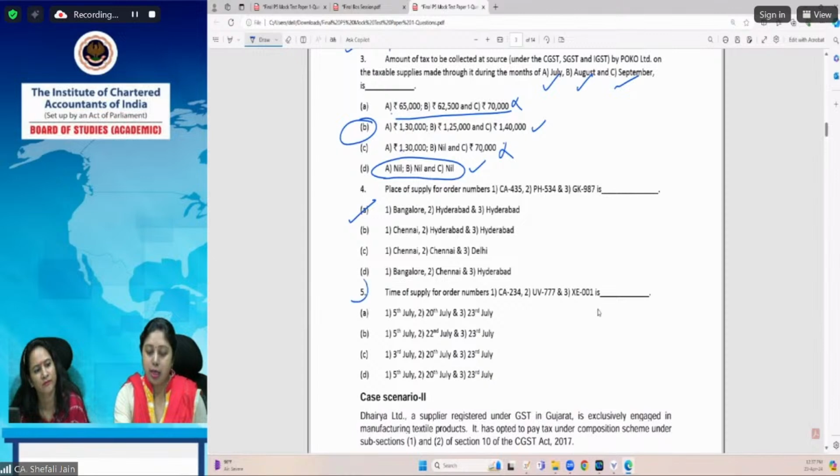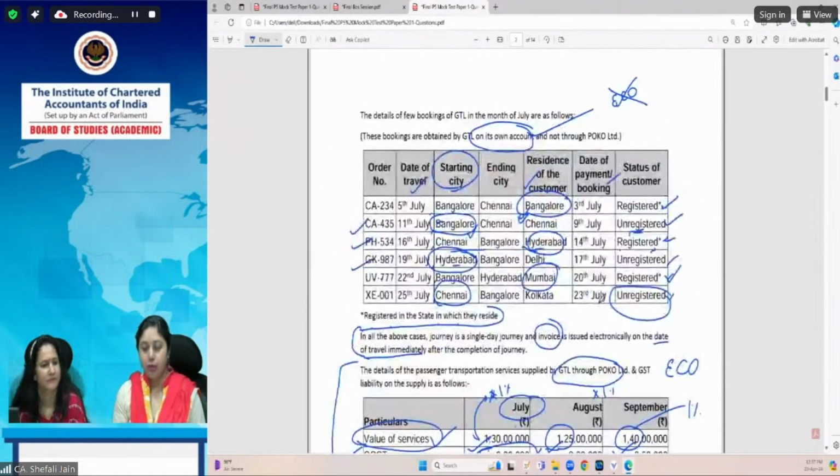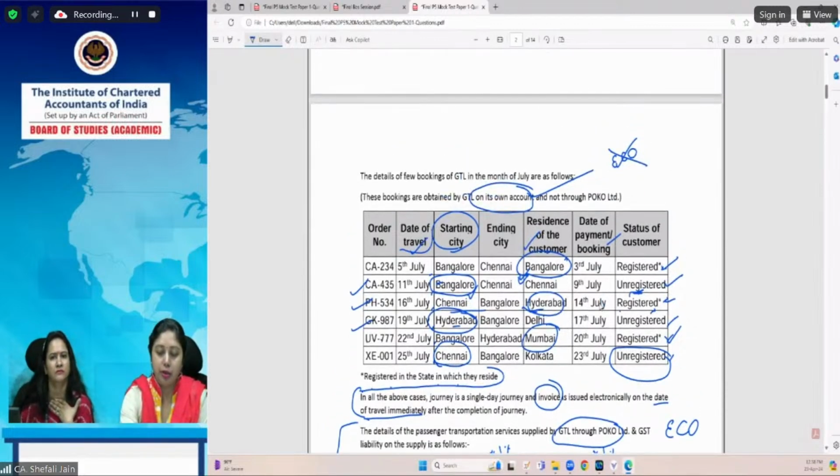Fifth question is time of supply for order numbers 234, 777 and 001. So the 3 remaining transactions for which we have not determined place of supply, they're asking time of supply for them. Now for time of supply, you should know the date of provision of service, the date of issue of invoice and date of payment. First of all, the date of provision of service. Now in the question, it is mentioned date of travel. Now, travel has been completed in a single day.